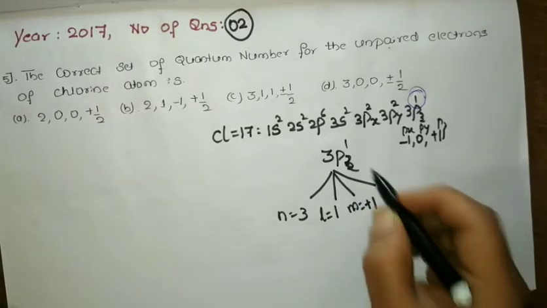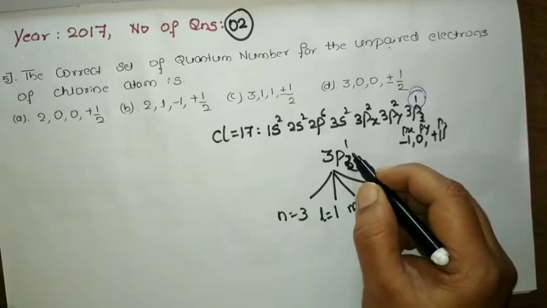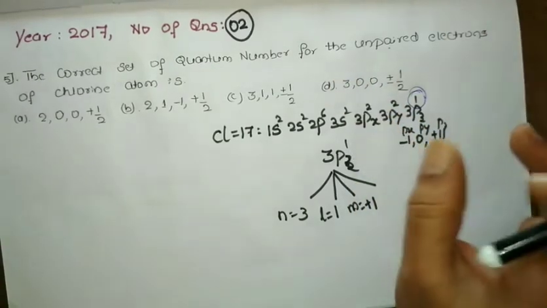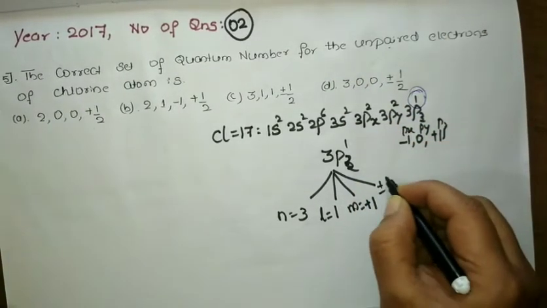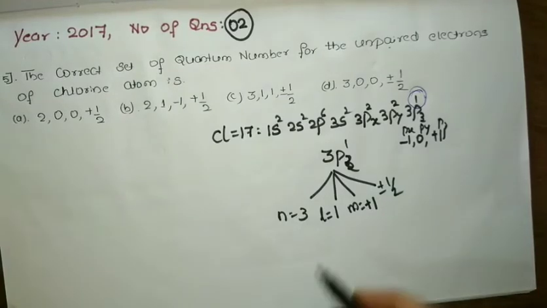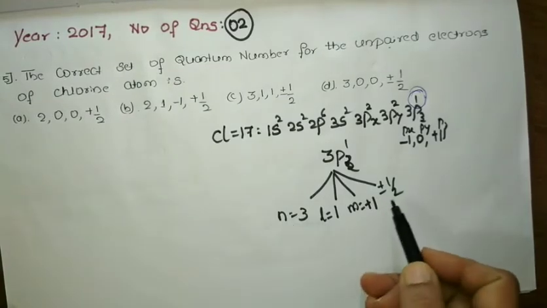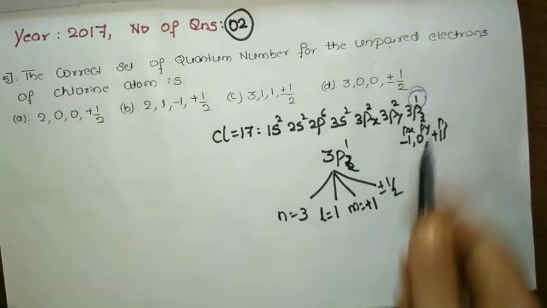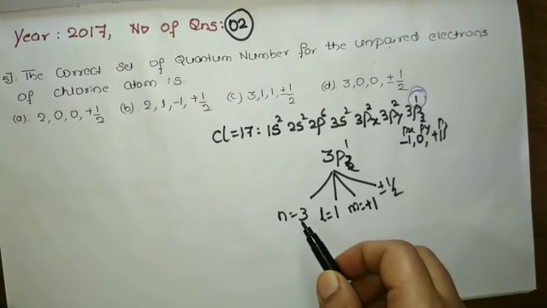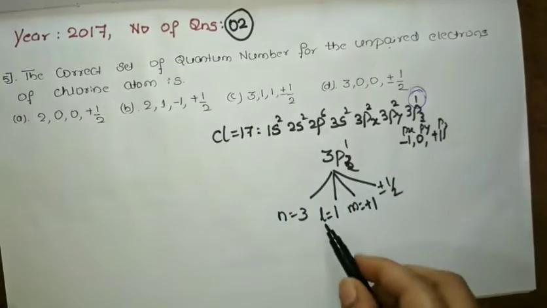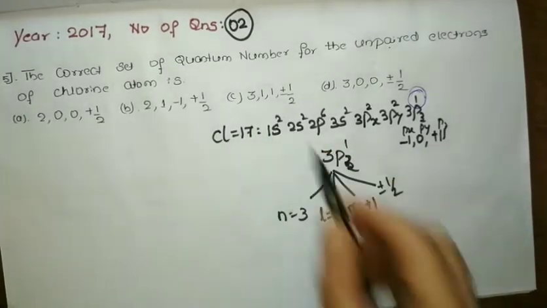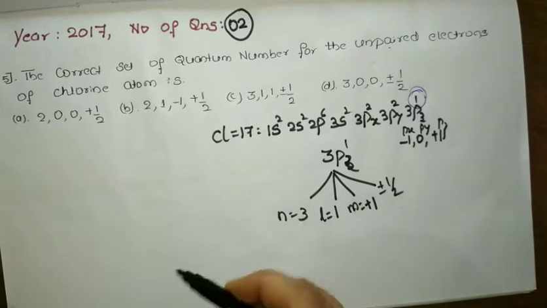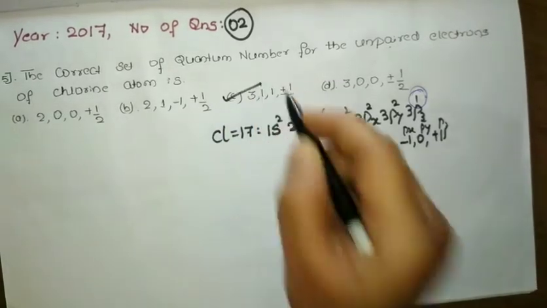Plus 1. Since an odd electron is there, either it should be plus half or minus half. So plus or minus half. This is how you need to find out the quantum numbers when the orbital is given. So which is matching with the options? 3 we have, 1 we have, 1 we have, plus or minus half we have. So option C is the correct one.